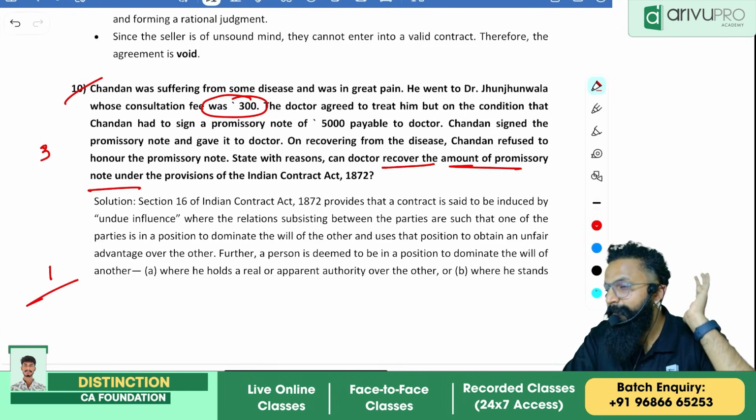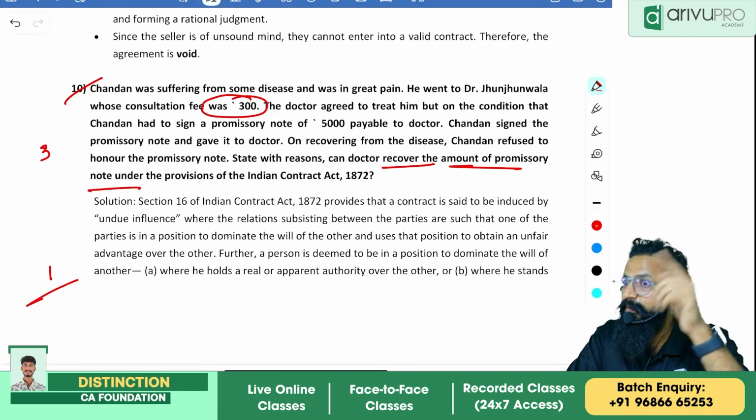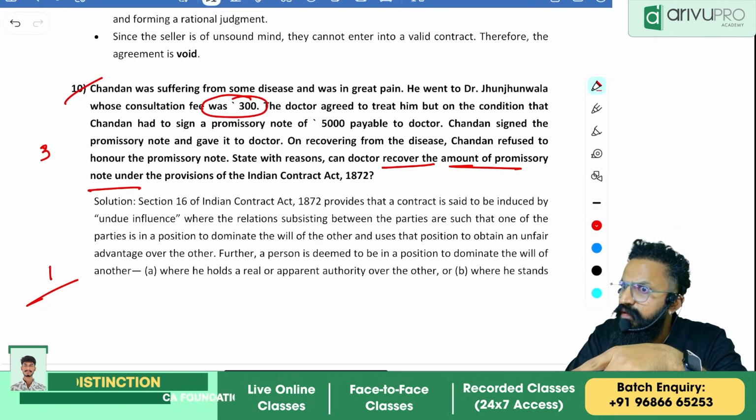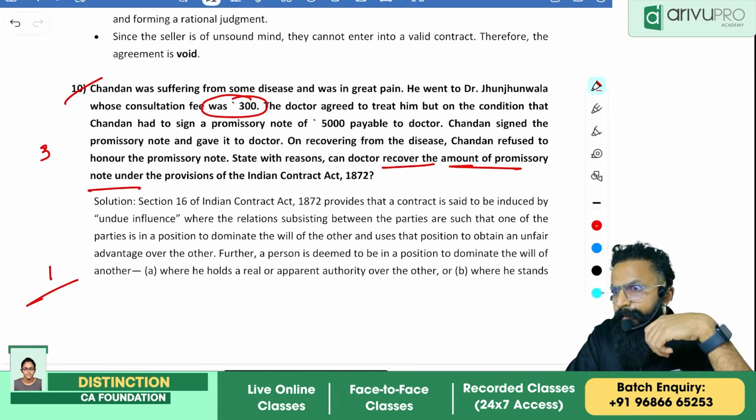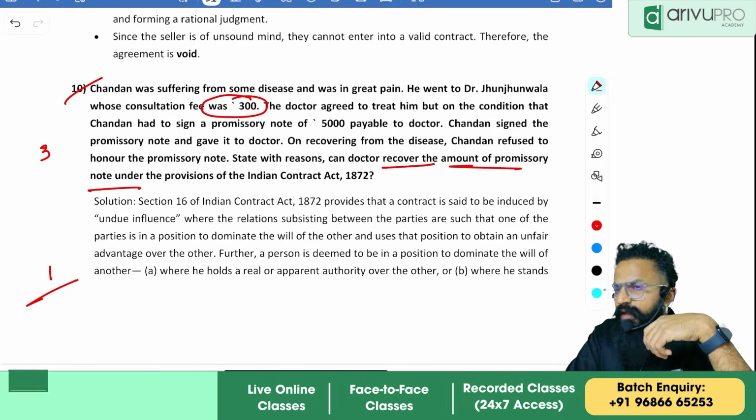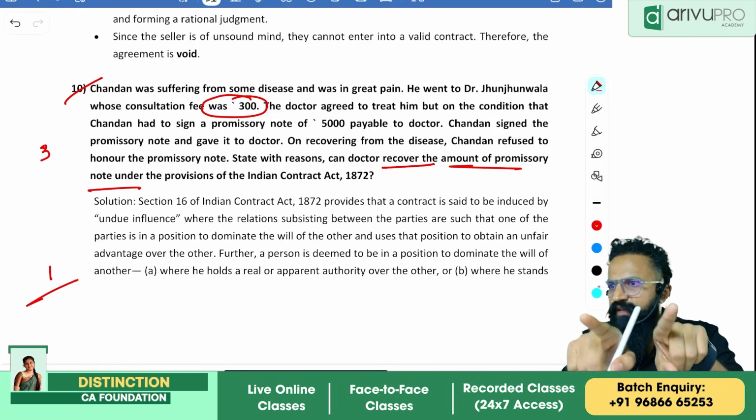Sir, can it be performance of right? What? Performance of that legally bound. Sir, consideration of what one is legally bound to perform. We can write in the conclusion that. No. Why? Because there are 2 scenarios, right?